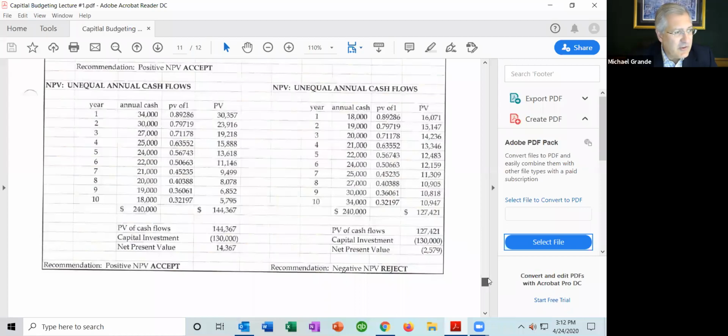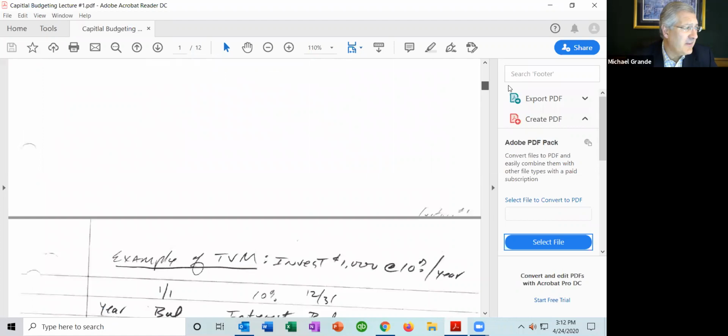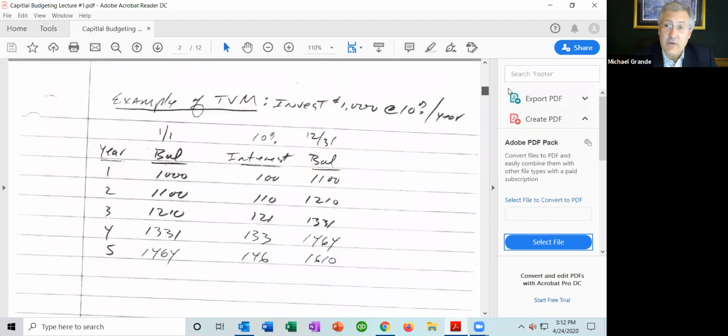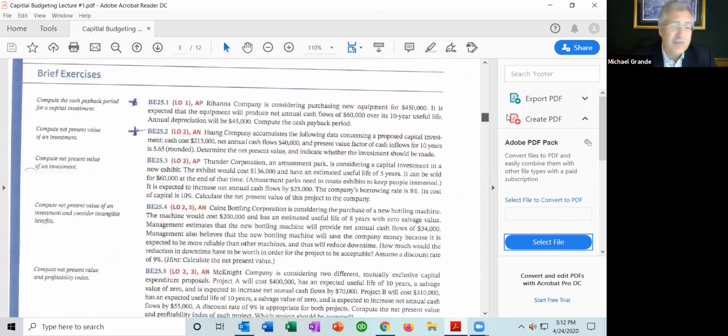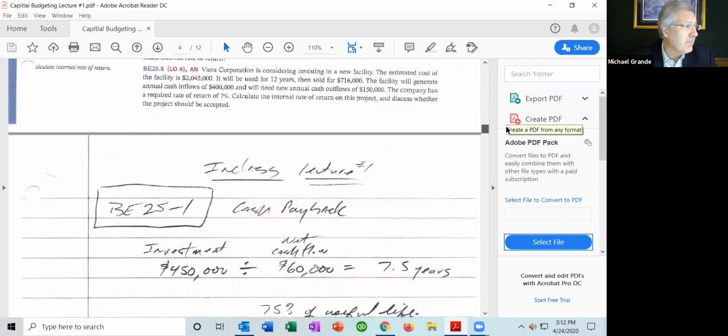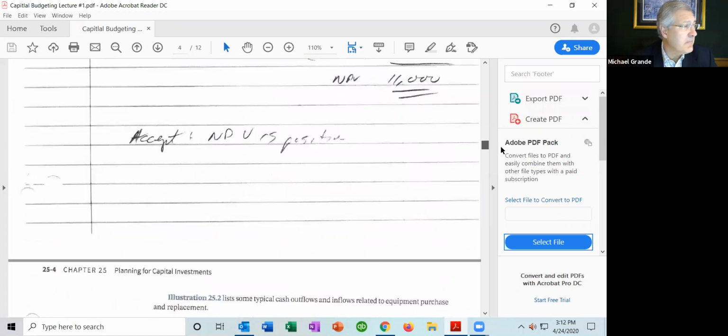So I would ask you to look through this information. In terms of what we have here, we have a simple analysis of time value of money. We have two very straightforward problems. One is the cash payback method. The second one is net present value. Here are the solutions for those two basic exercises.